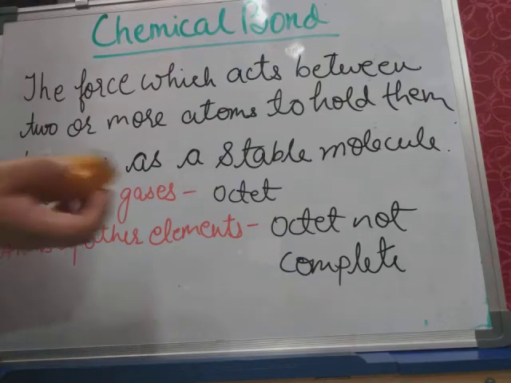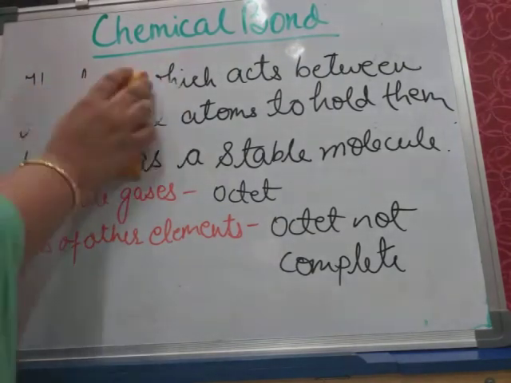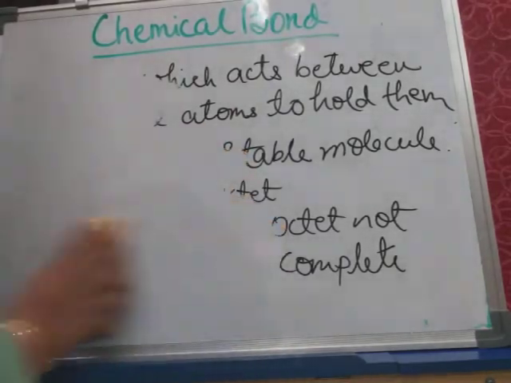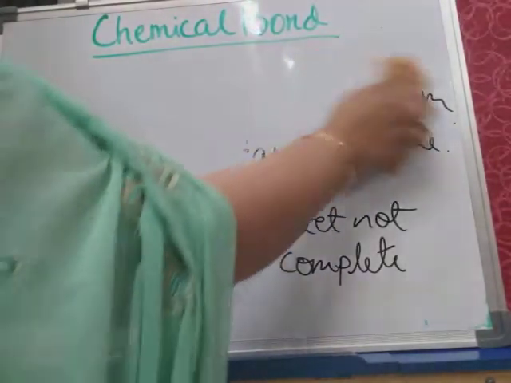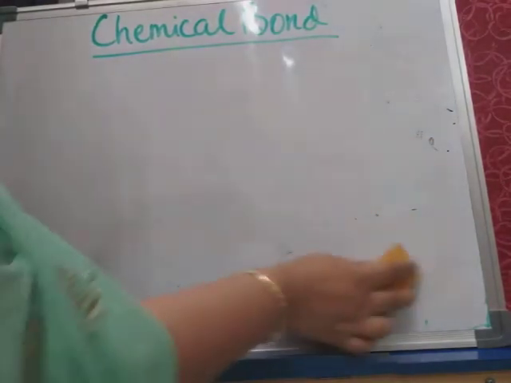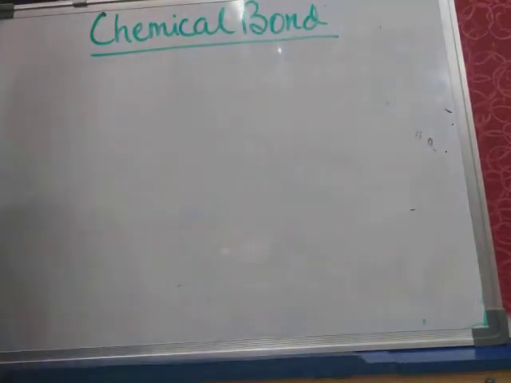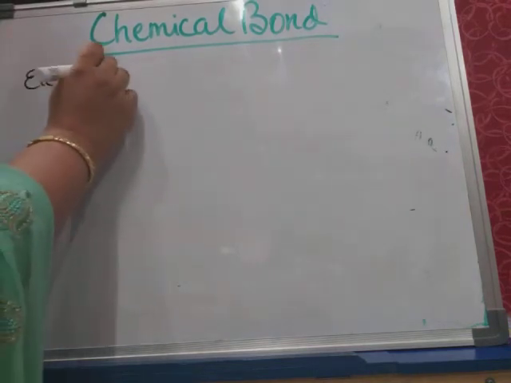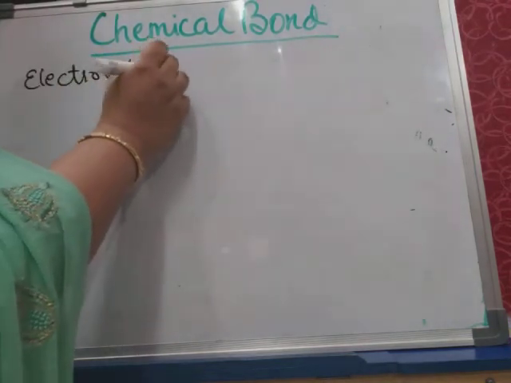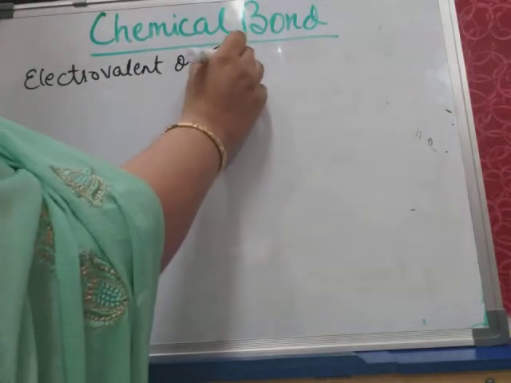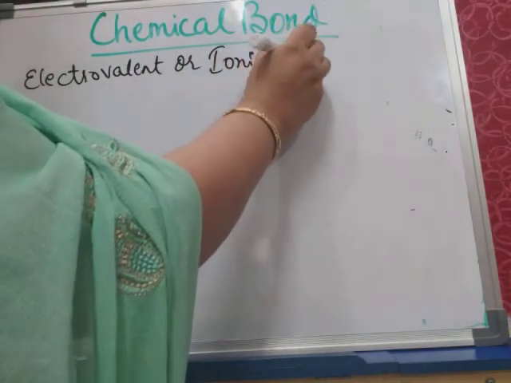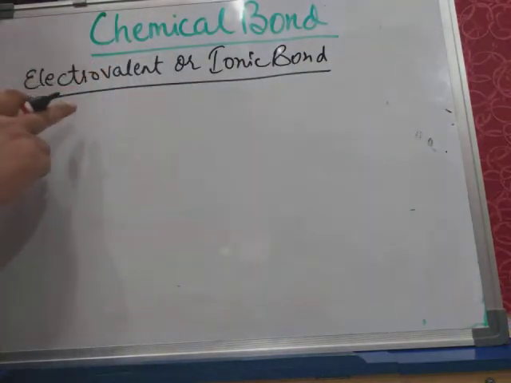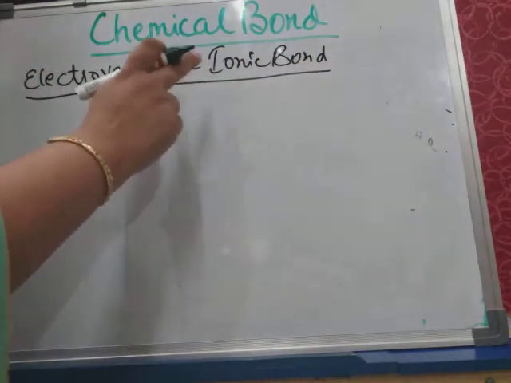The first type of chemical bond which we will study today is electrovalent or ionic bond. What is it called? It is called electrovalent, or it is called ionic bond. So the first chemical bond which we will study today is electrovalent or ionic bond.